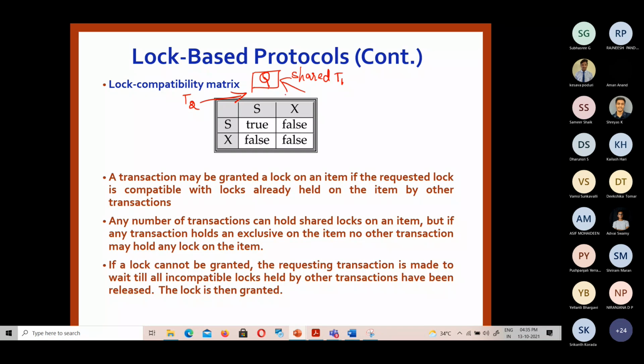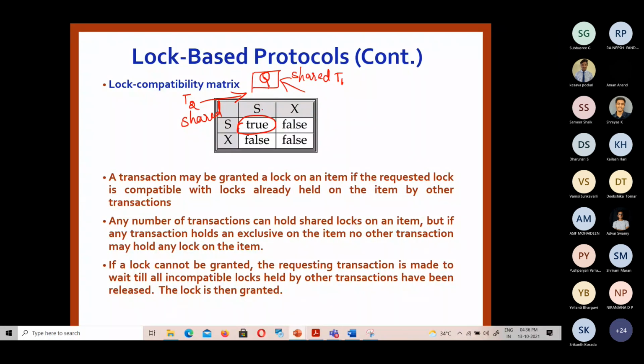Shared mode, as we have discussed, can only read; it cannot update the data item. Whereas with exclusive mode, both read and write can be done on the data item. So now T2 is asking for a shared mode lock, whether it can be granted. Yes, that is what the compatibility matrix says, it is true.